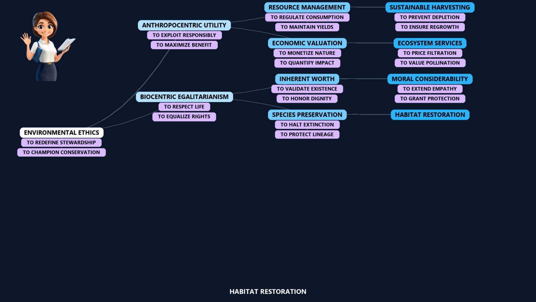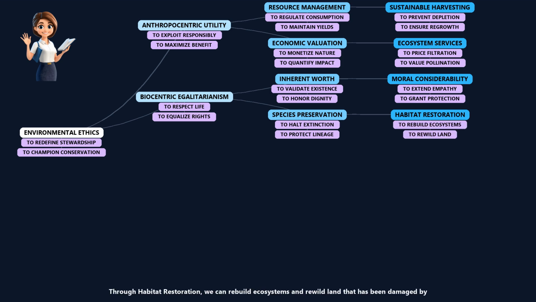Habitat restoration. Through habitat restoration, we can rebuild ecosystems and rewild land that has been damaged by industry. To put it simply, we are fixing up old, broken forests so that animals have a home to return to.